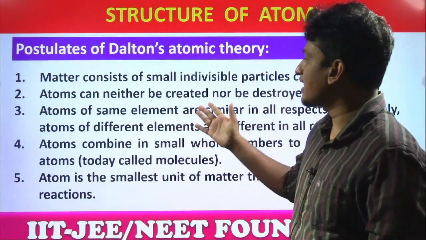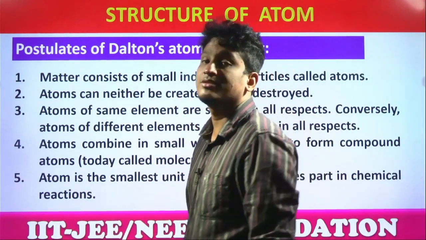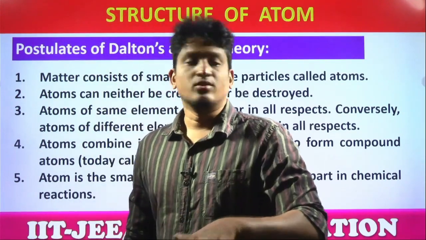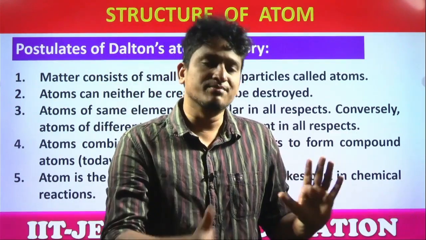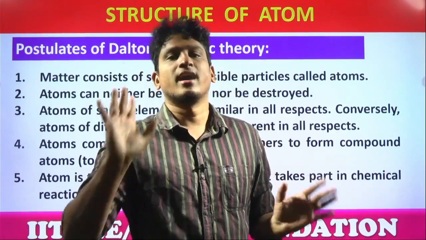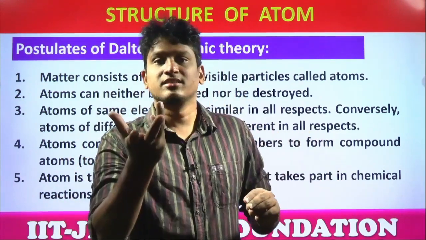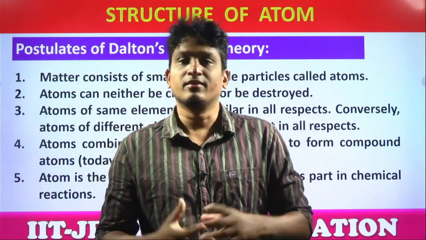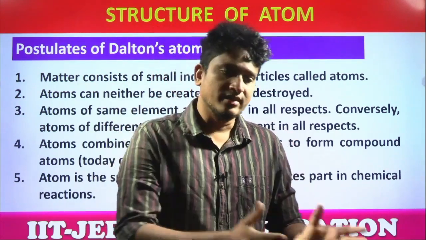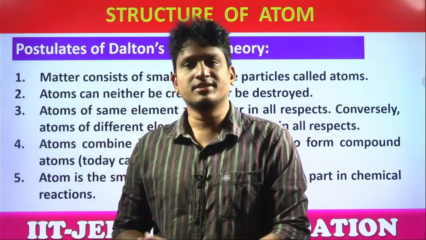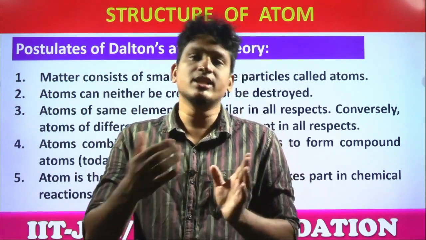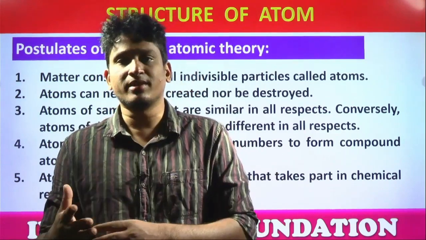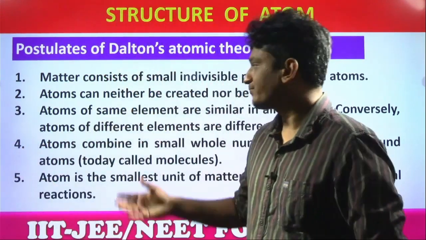Next, atoms can neither be created nor be destroyed. That means we cannot create an atom, and we cannot destroy an atom. Don't think, sir, we are burning and destroying. No, it is simply converting from one form to another form. That's it. A flower is blooming, an apple is getting produced, a fruit. It is not new matter; the nutrients are converted into that. Understood? Matter can change from one form to another form, but according to John Dalton we cannot create matter and we cannot destroy matter.